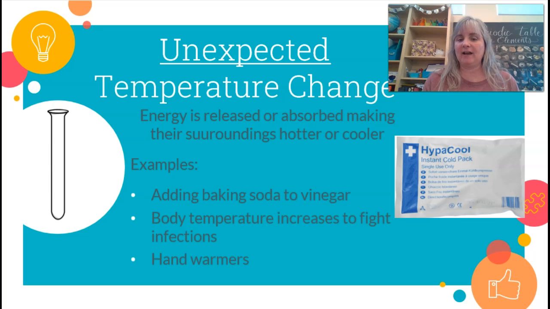I've also got hand warmers on here, and also this picture of a cold pack. If you break that cold pack up, there's a chemical reaction happening which makes it cold. Same thing with hand warmers. If you're outside when it's cold, if you open up the package, air hits it. The air is an important part of it, and a chemical reaction starts and it becomes warm in temperature.